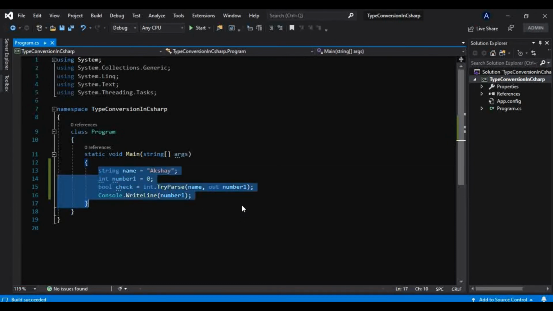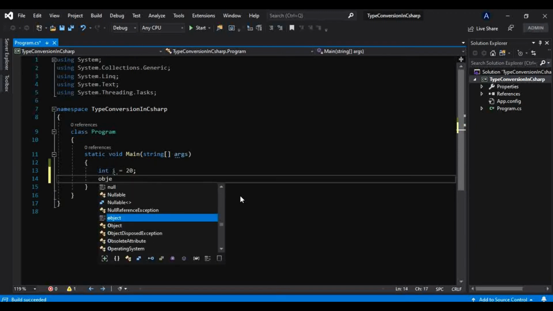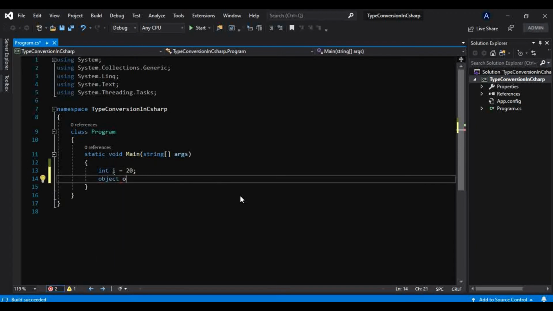Now let's take one example. Let's say we have one variable, int i is equal to 20, storing 20 in that variable. And we have one variable of type object. We have not yet discussed what the object type is, that is, what a reference type is, in detail in this tutorial series, but whenever we do, we will discuss in great detail what object and reference types are in C#. But for now, let's just consider this is one reference type, that is object, and we have taken one variable, and now we are trying to store this value type in this reference type, and it will not give us any error.